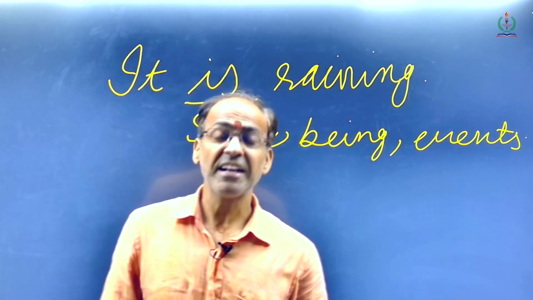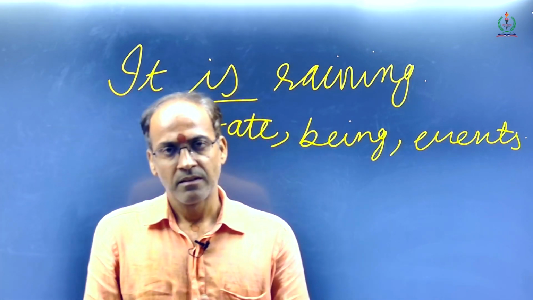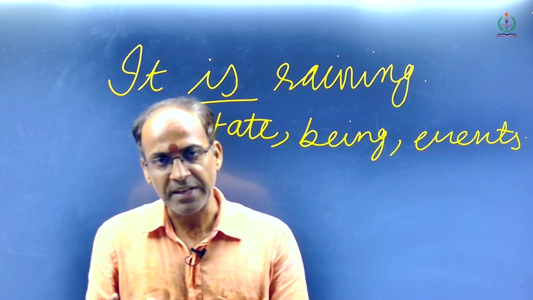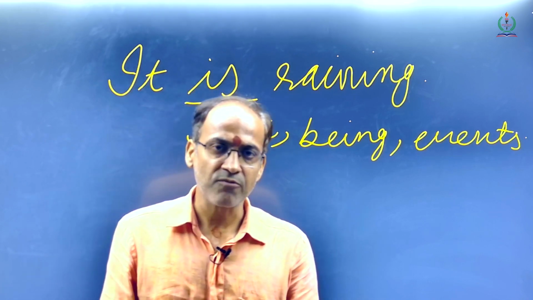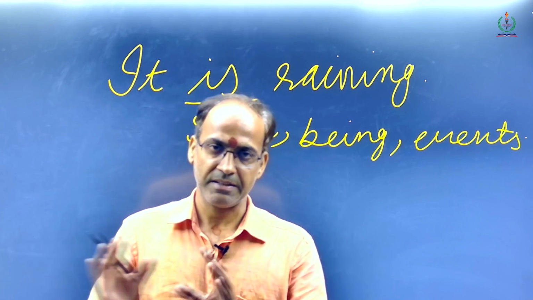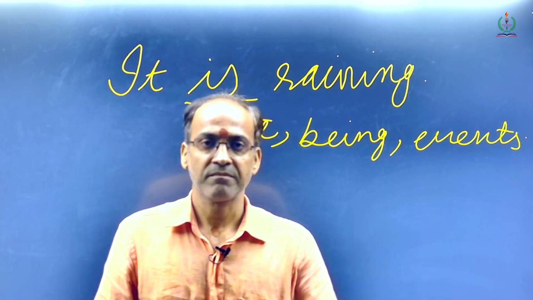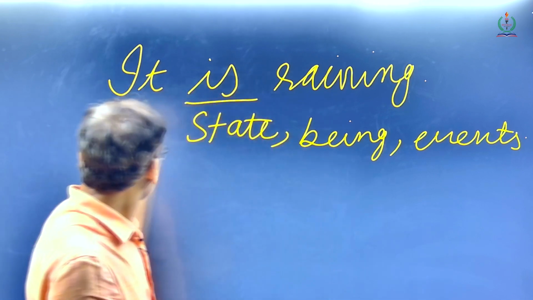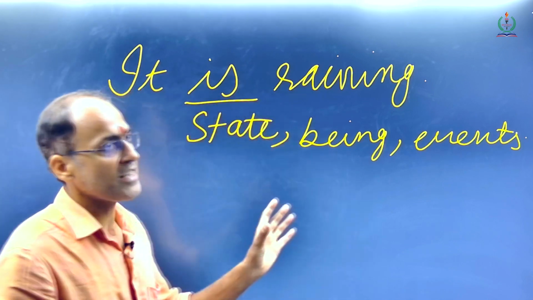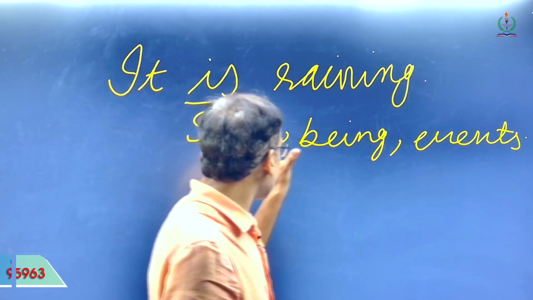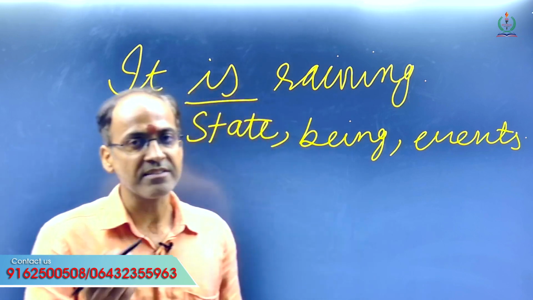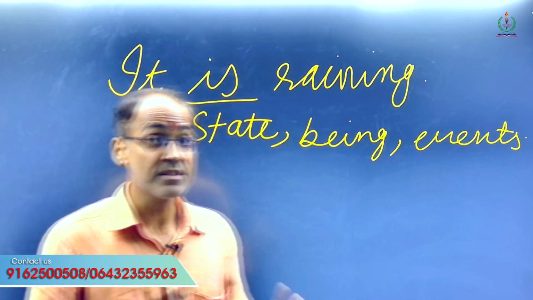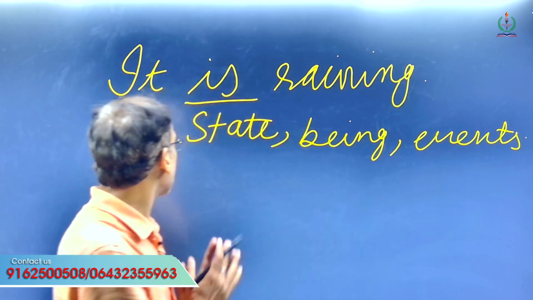It doesn't require any object to make sense, because it is totally understandable that it is raining, an event that is happening right now.